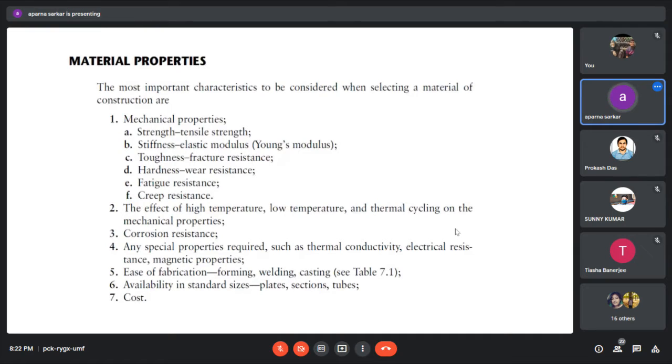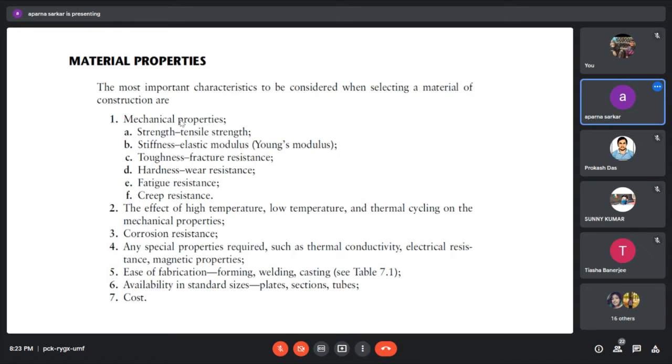First, what are the material properties, what type of metal we use in our industry, and what are the desirable properties. First we have to know the mechanical properties of a system. Mechanical properties means the strength, tensile strength, elastic modulus, then toughness, that is fracture resistance, hardness, that is wear resistance, fatigue resistance, creep resistance. These are all subsections of mechanical properties.